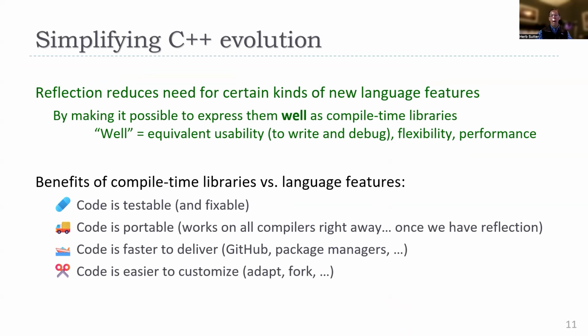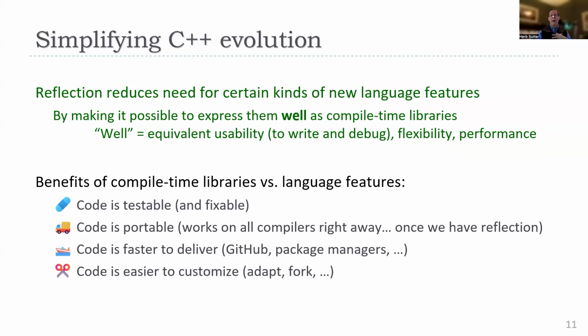This is going to really help us simplify C++ evolution and also C++ as we use it. But we're going to need to add fewer special purpose language features in the future, which is a good thing. Now, reflection won't do everything, but many, not all, many new language features could instead be done well as compile time libraries. And we already have proofs of concept of many of those things. Well means the same usability, the same flexibility, the same efficiency, performance. And there's benefits to doing that.